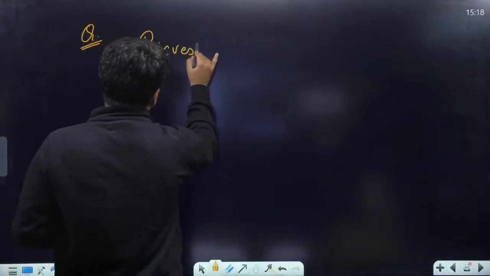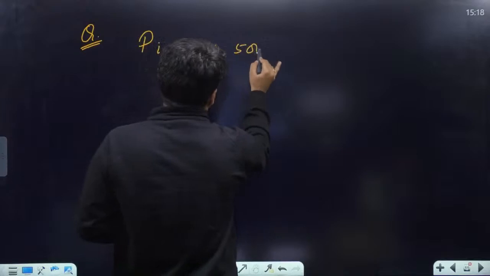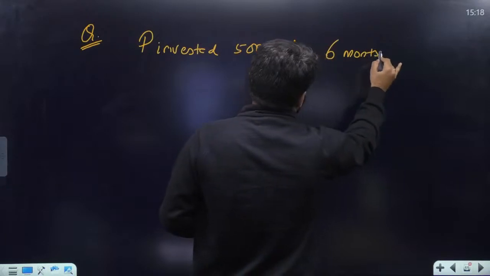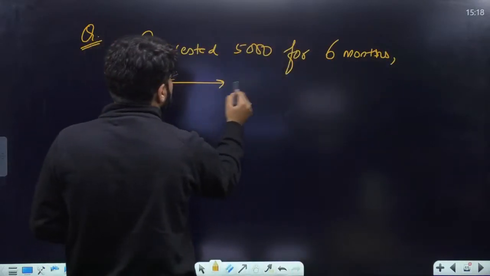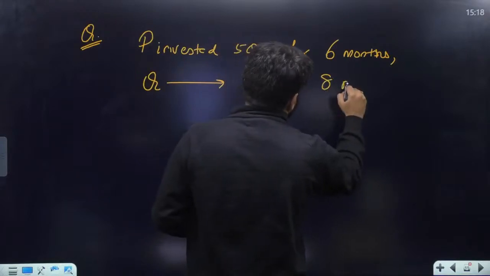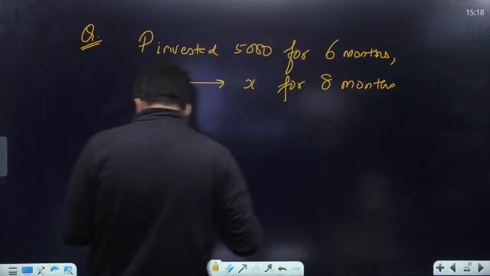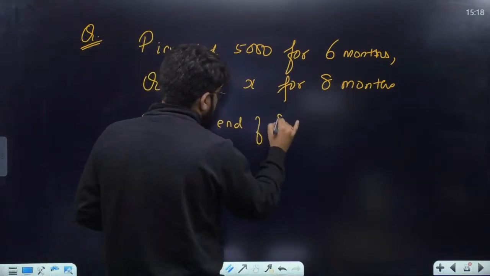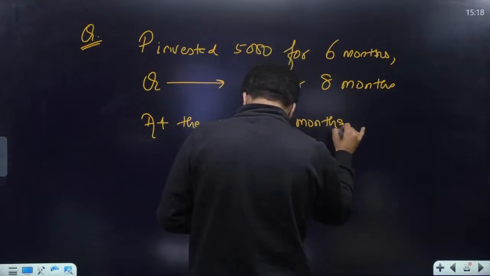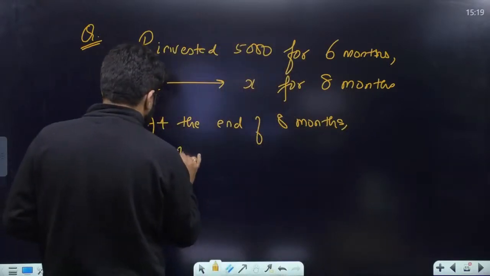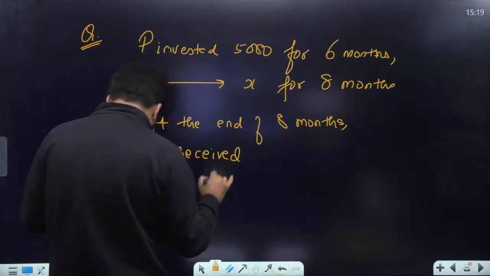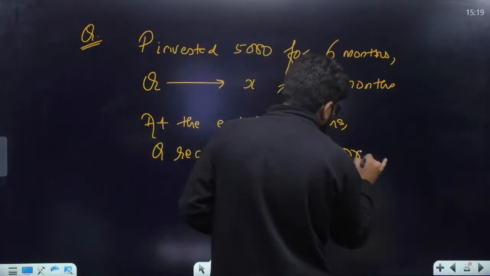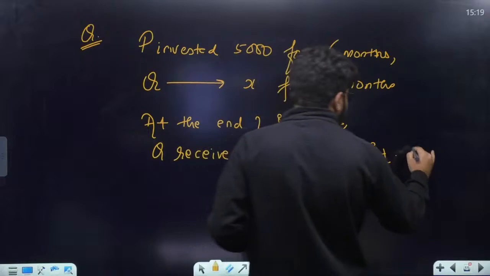P invested 5,000 for 6 months. अगर Q की बात करेंगे तो he invested X for 8 months. At the end of 8 months, Q received 4/9 of the total profit. Find the value of X.